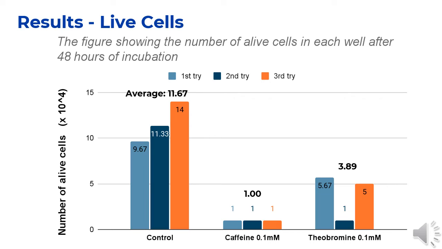The cells that were exposed to 0.1 millimolar theobromine had an average of 3.89 times 10 to the power of 4 live cells in each well. The results showed significant difference in the number of live cells between the control and the other two. It can also be observed that theobromine had more live cells than caffeine, although not as significant as the difference from the control.